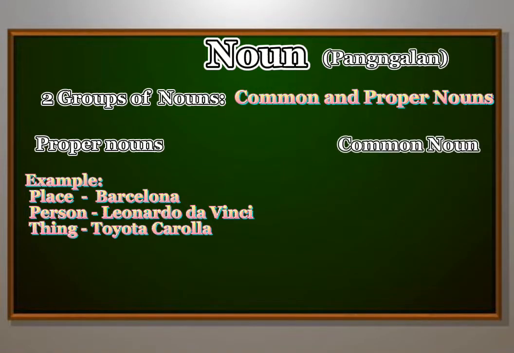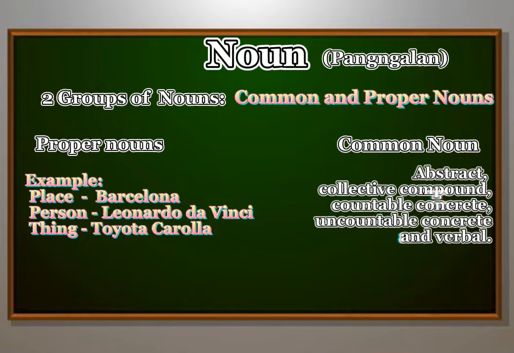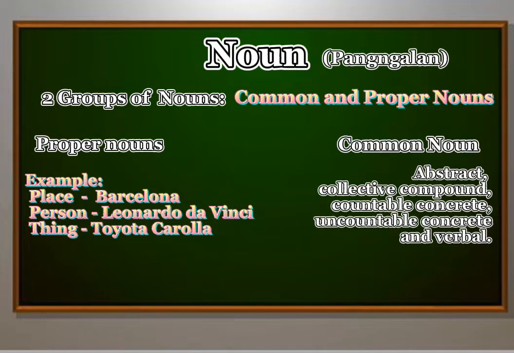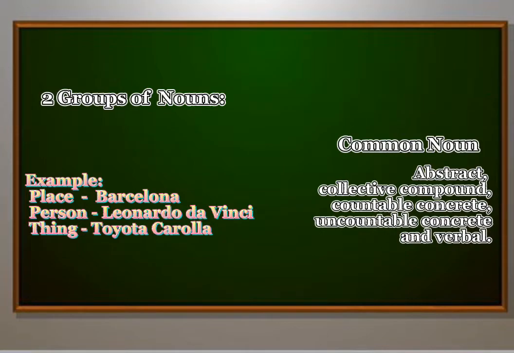The next one is common noun. Common nouns are more generalized by comparison, and they can be further divided into abstract, collective, compound, countable concrete, uncountable concrete, and verbal. Common nouns are the words that refer most generally to things like country, evening, laughter, puppy, and umbrella. Proper nouns always start with a capital letter, while common nouns do not.